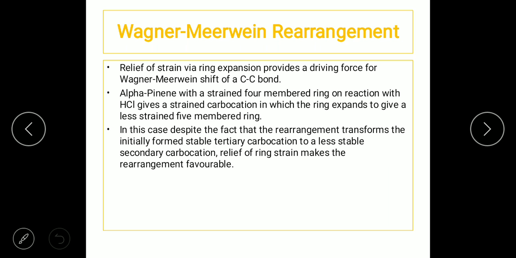So when such a structure is present, to come out of the strain, they adjust themselves and form a 4-membered ring or a 5-membered ring. In such a situation, though there is a change from a tertiary carbocation to a secondary carbocation, in spite of that, the ring is going to expand just to avoid the strain in the molecule.